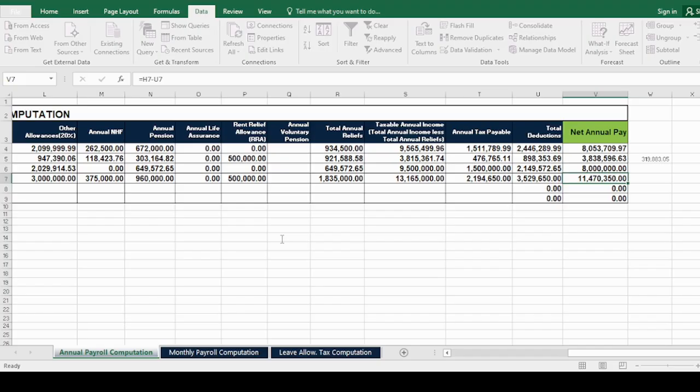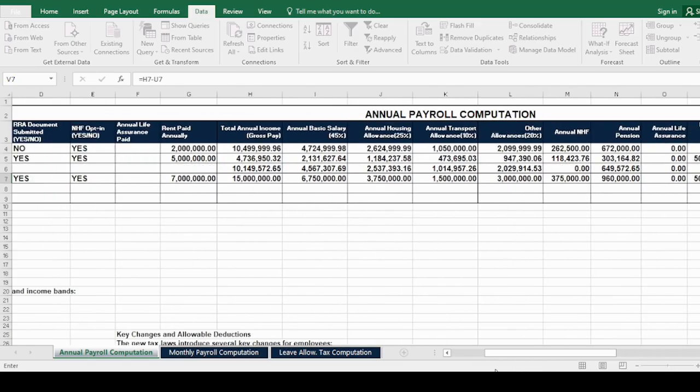All you need to do is, in this next column, you indicate the 30 million, the agreed 30 million. In the next box here, you click on the total annual income and you click OK.